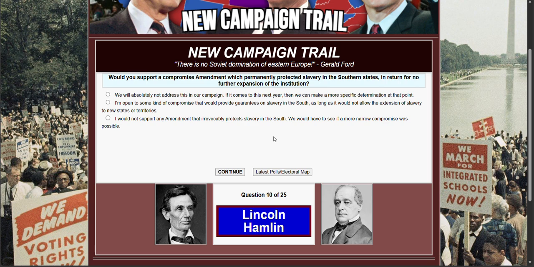Would you, sorry, would you support the compromise amendment which permanently protected slavery in the southern states in return for no further expansion of the institution? We will absolutely not address this in our campaign. If it comes to this next year, then we can make a more specific determination at that point. I'm open to some kind of compromise that would provide guarantees on slavery in the South, as long as it would not allow the extension of slavery. Well, maybe this one is the best to prevent civil war. I will not support any amendment that irrevocably protects slavery in the South.